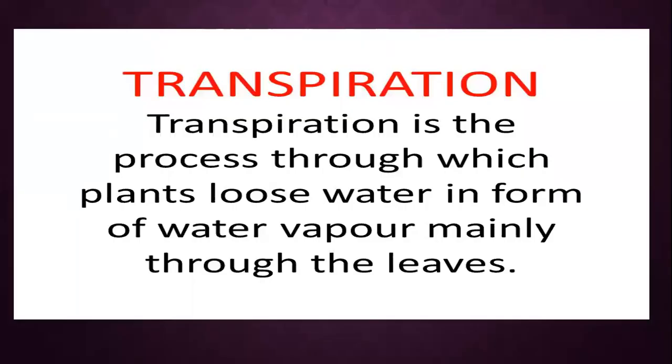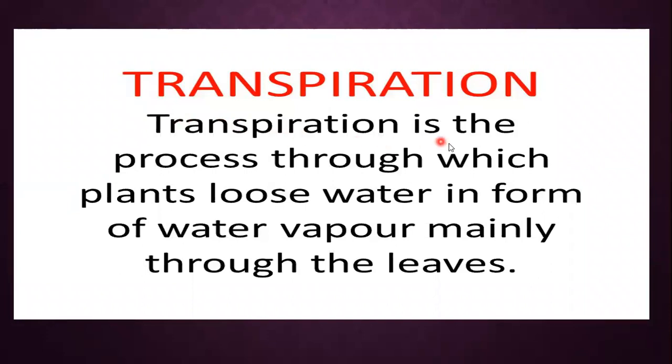We can define transpiration as the process through which plants lose water in the form of water vapors mainly through the leaves. So what is important here? It is to note down how water is transported.